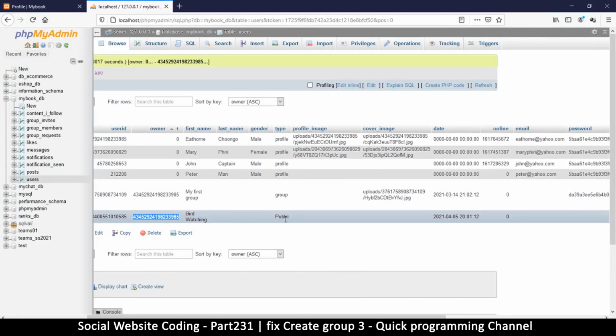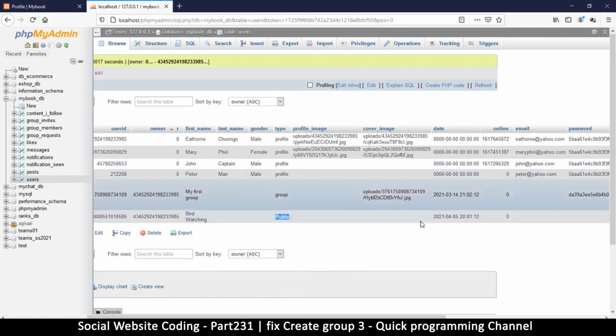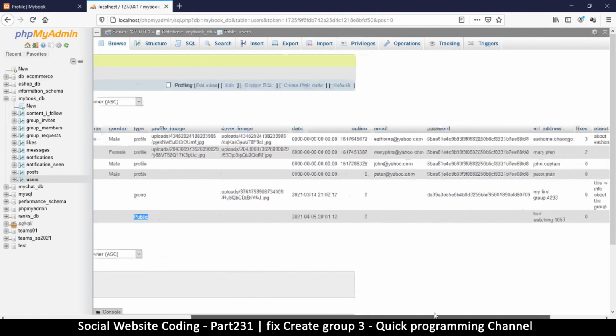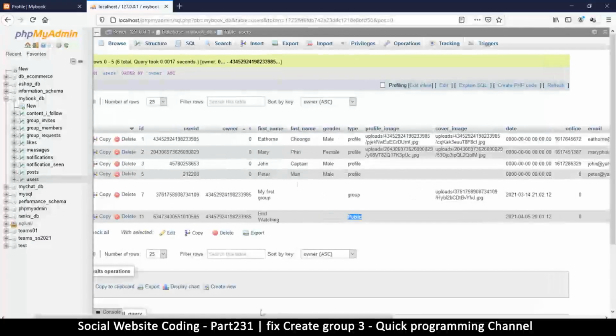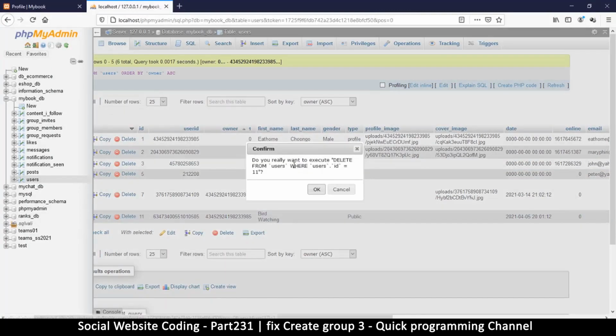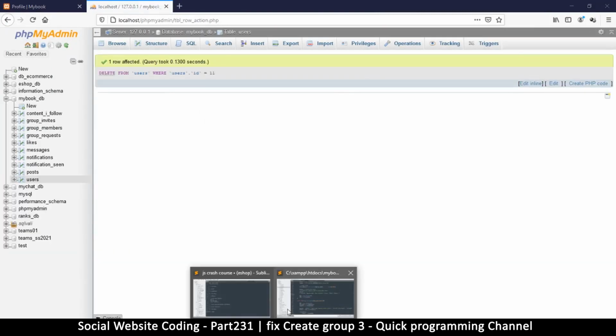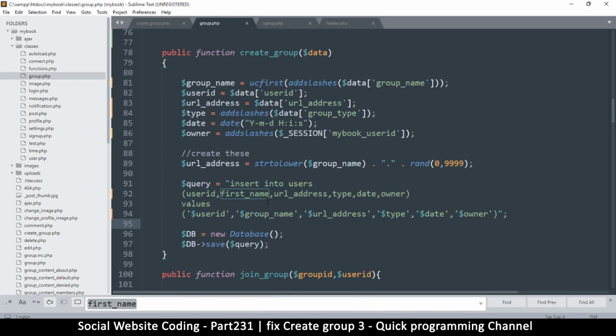Now the reason is because type here is public and it's not group. So I got you right there. What else is different? Likes, we don't have a group type, do we? So we have to add group type and we have to add just type. So that was my mistake, so delete that and let's come back here so I know exactly what the problem is. So right here after first name, let's put type, comma, and let's do the same right here.